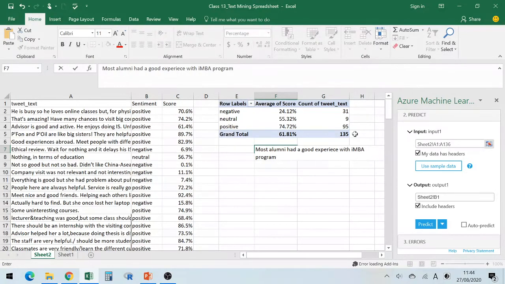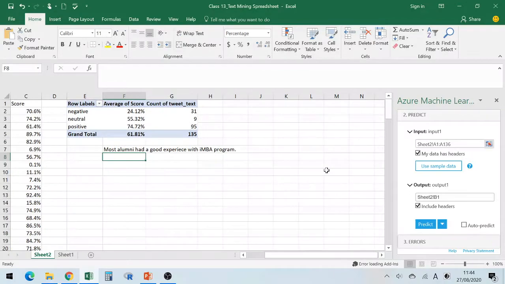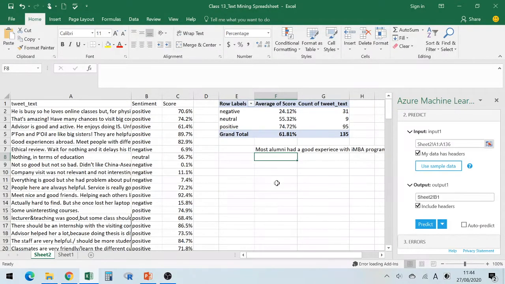After they graduated, we did some interviews and some analysis to see whether they had a good or bad experience. However, 31 out of 135. Hold on a second, let me calculate the percentage. 31 divided by 135. We had 31 people with a negative experience out of 135, so it's 22%.